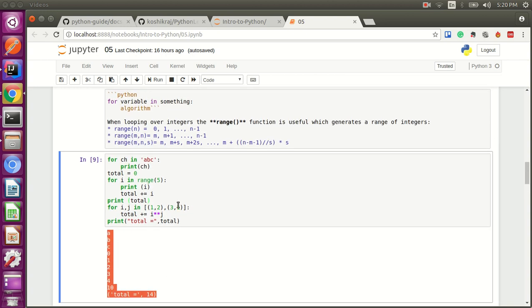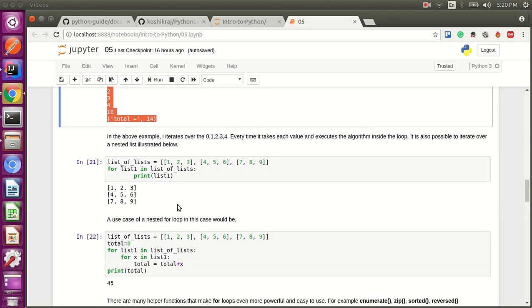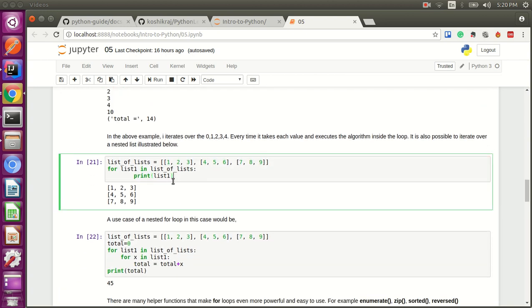So this is all about the looping structure. And if you want to see how the two-dimensional looping works, it's the same thing. It's a list of lists, so you can form a matrix using the loop. What you do is you print out all the rows. So you say this is list 1, a list of lists. You print out the first list, second list and third list. And if you want to print out the elements, you can have one more